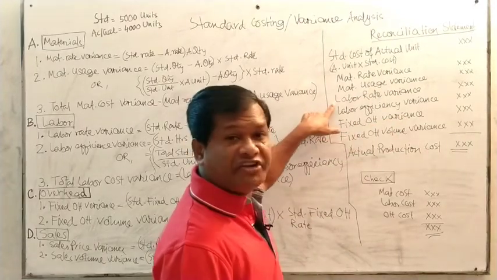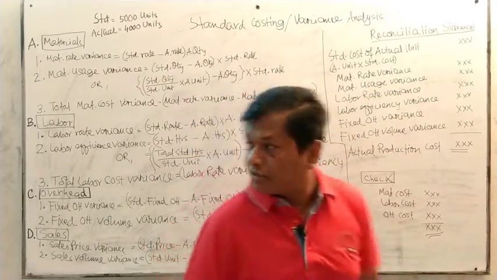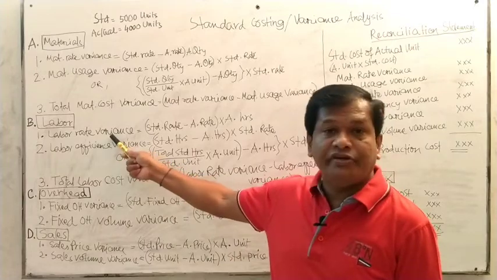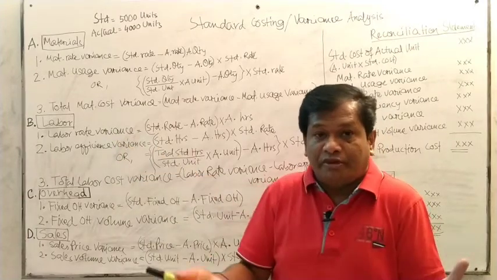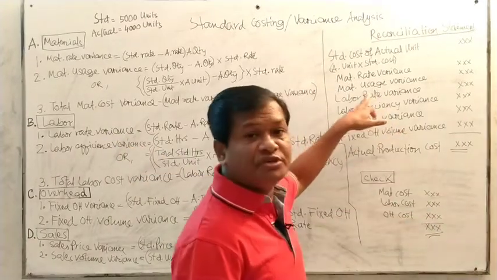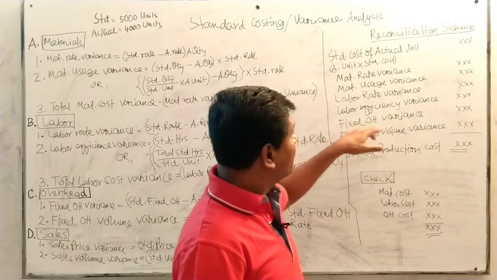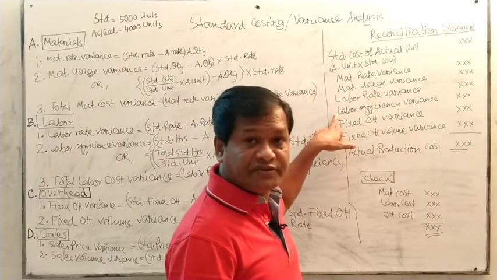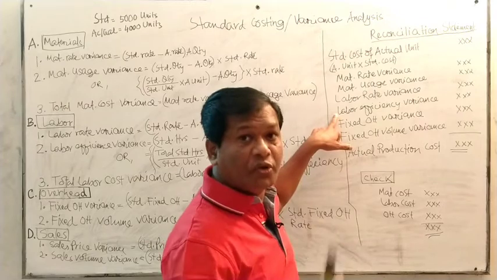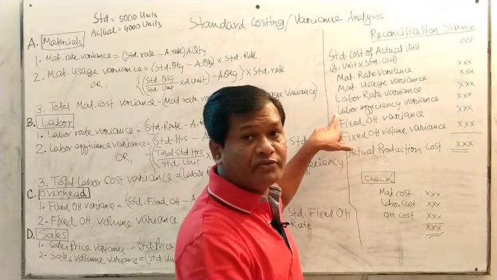Again, the labor rate variance, this is already calculated over here. So maybe it is favorable, so here it is to be subtracted. Again, the labor efficiency variance, maybe it is adverse. Right now this is to be added up.